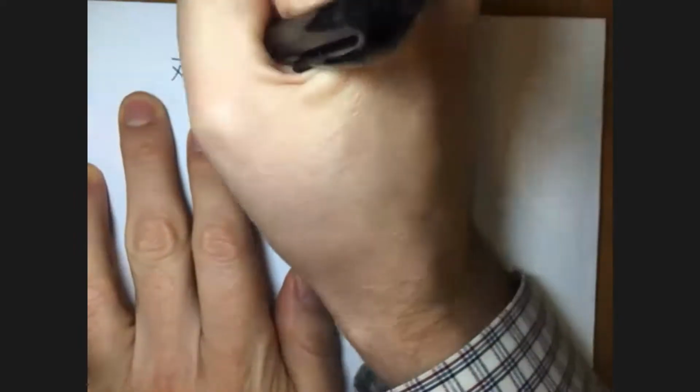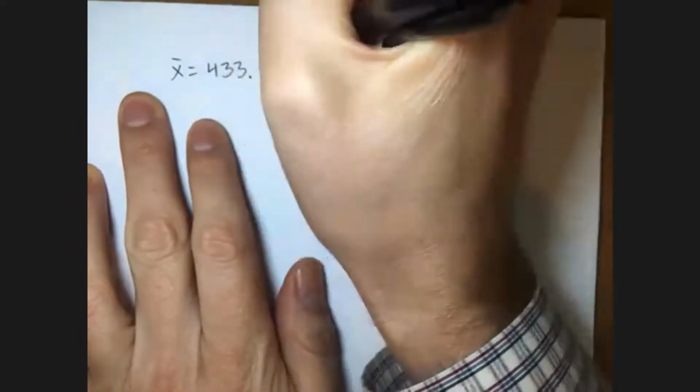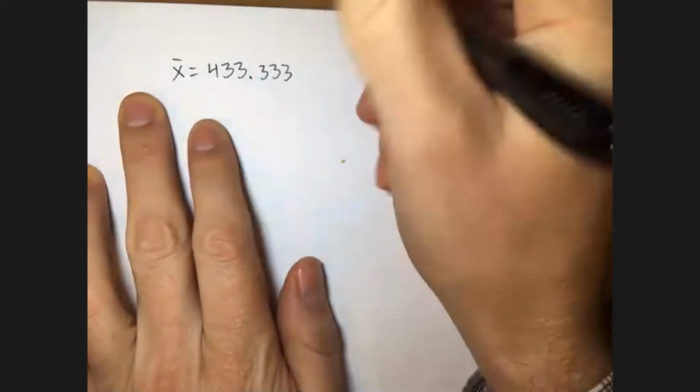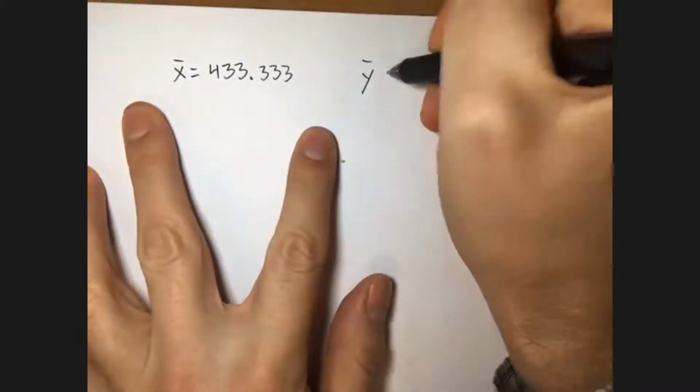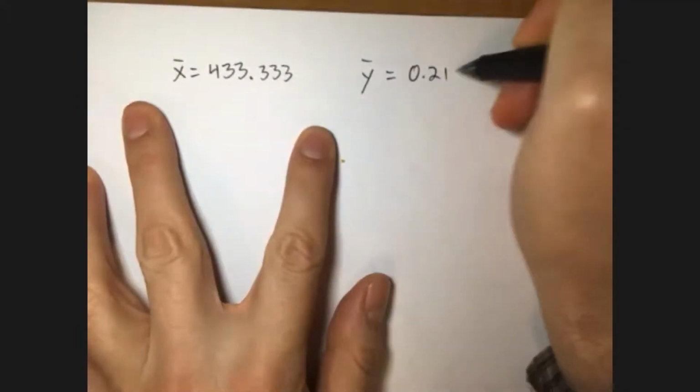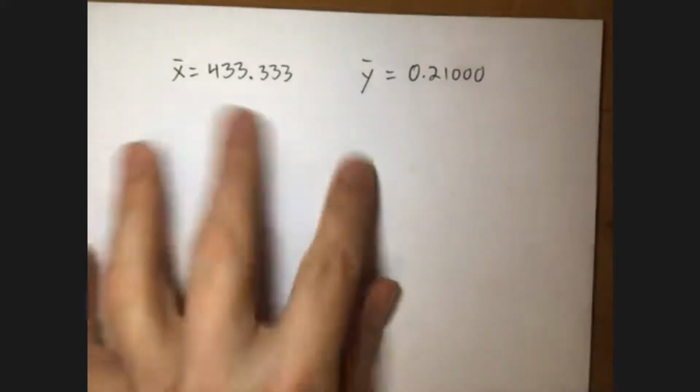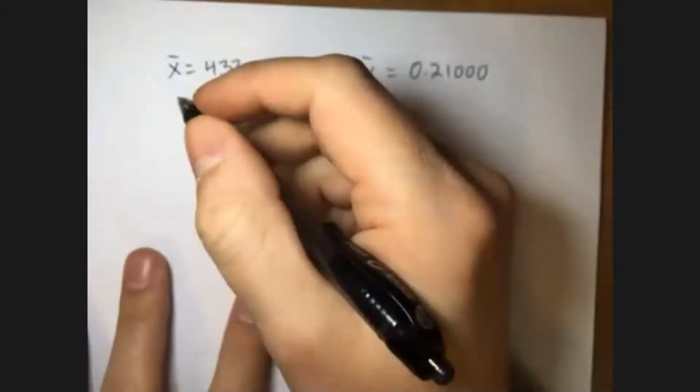All right. So what we need is that data that we had. We were told from the data set that we were given the mean of the x's. So we were given x bar. We were given y bar, the mean of all the y's. So they already computed the averages there.